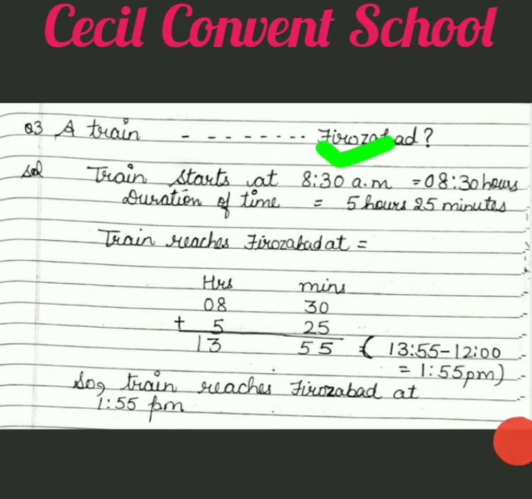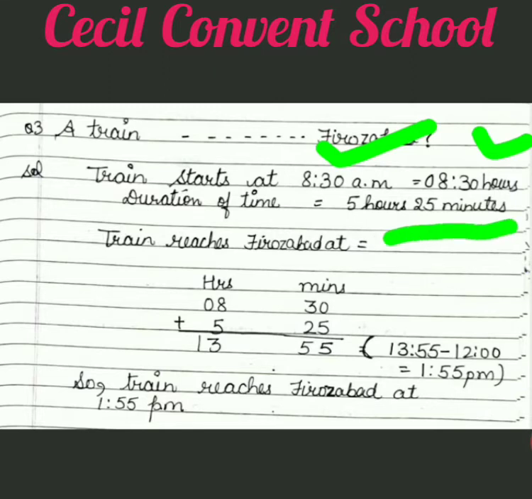Now the a.m. time we will convert into hours. Clear? So how do we convert? When we convert into hours, we make no change. We write it exactly, but in place of a.m., only hours come, and before 8 we have to put 0, because the 24-hour clock has 4 digits. Clear? After that, the second line, I told you, tells a duration of time. How much time does the train take? 5 hours 25 minutes. Clear?